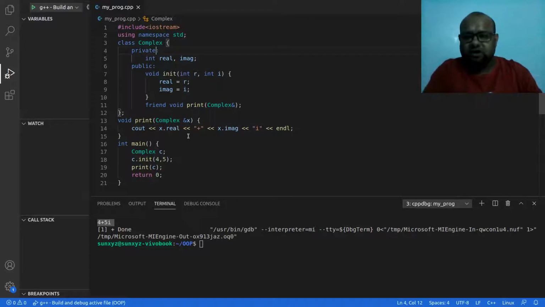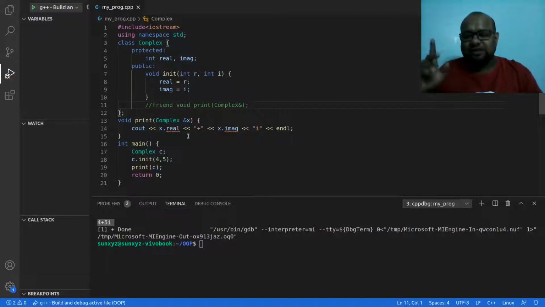Let me show it with protected. Let us say this is protected, and let us say I did not make print the friend of complex. So I commented out this line number 11, where I made print the friend of complex. So print is no longer a friend of complex.